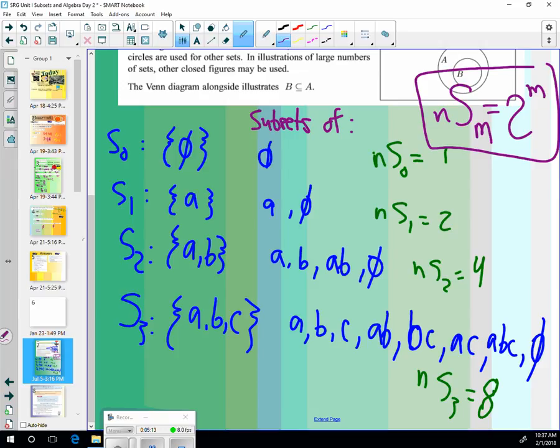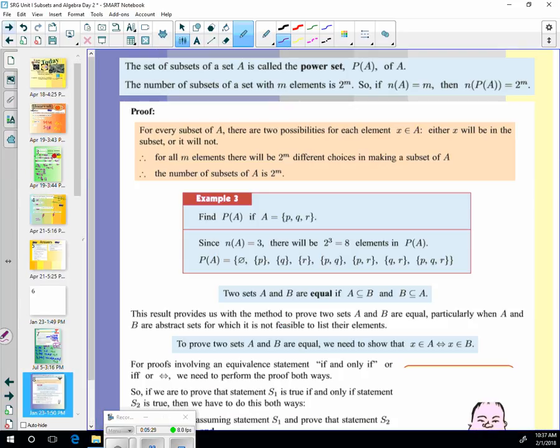M is how many elements there are, and they're different elements, not repeats. And then the number of those, the cardinal number of those, is 2 to the m. Yep. So that's what they talked about here.